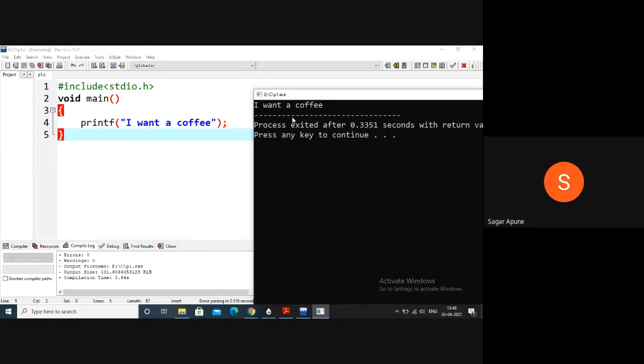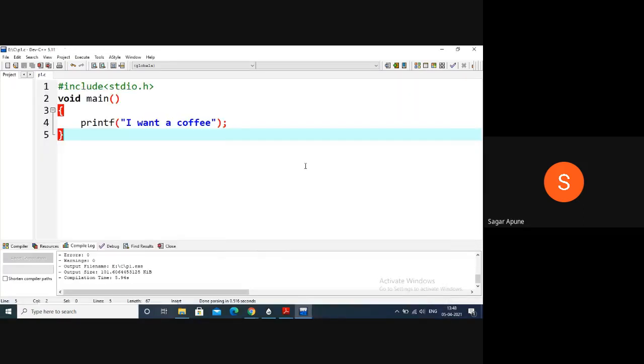So here you can print this code, I want a coffee, in the output window. So this is the way to execute your program in the Dev C++ compiler.